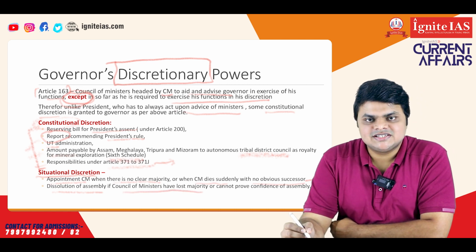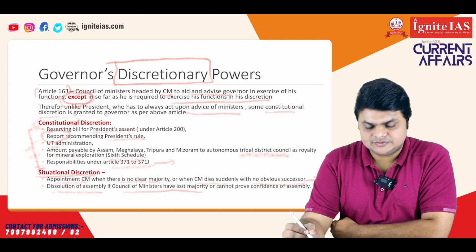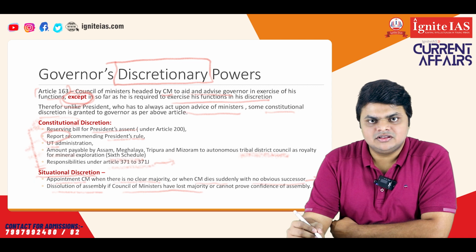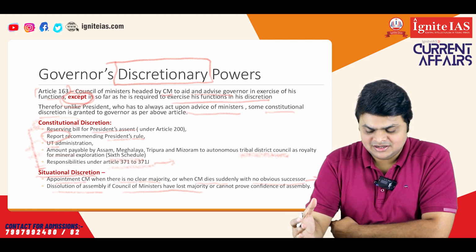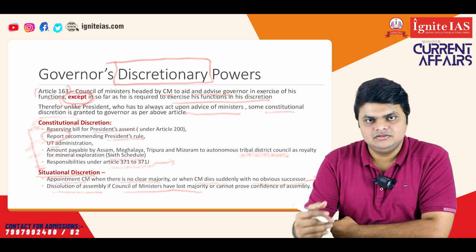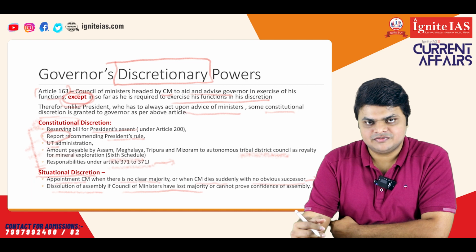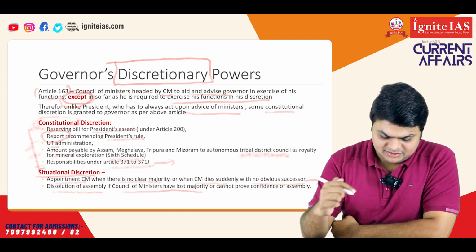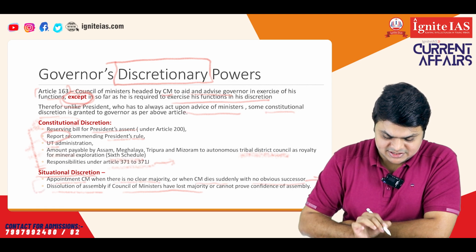So if the Council of Ministers has lost confidence, then the governor may direct to dissolve the assembly. Now, this is also a discretionary power, but the basis of this is that the government or the Council of Ministers has lost the confidence of the assembly. That is, they lose the majority in the state assembly. Then, in these cases, the governor can exercise his discretion.